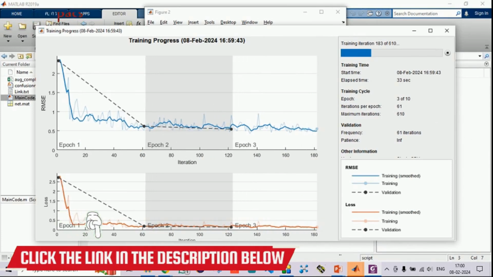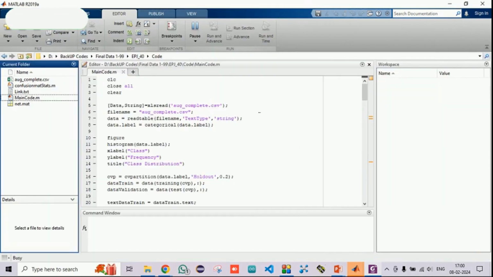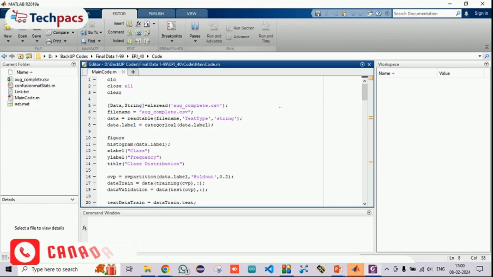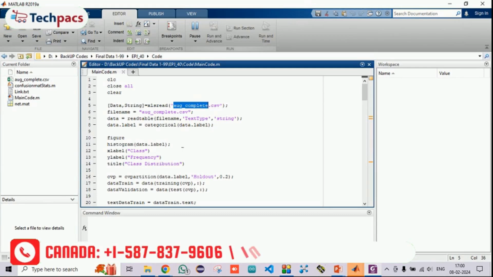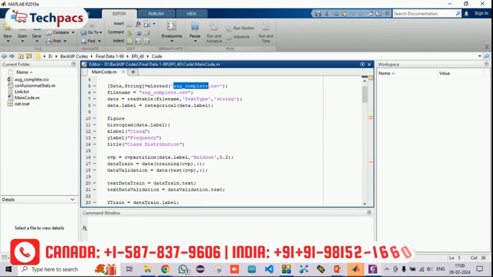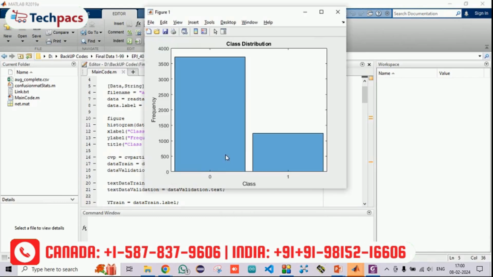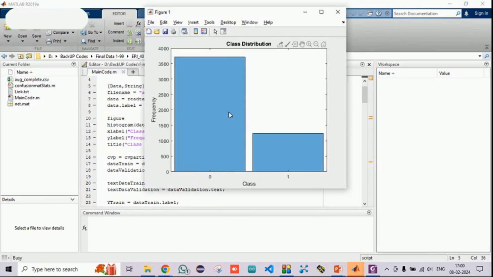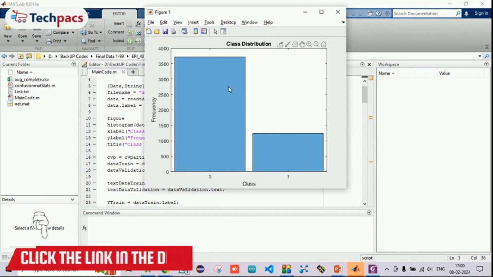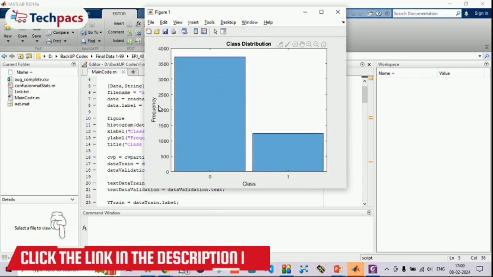So the code is running, let it be completed. In the meantime, let's talk about the code. In the proposed method, initially we have read the data set and separated the information. Initially we have given the histogram of the labeled information in order to see how much data we have for each class, which gives us the frequency of data available in both classes.